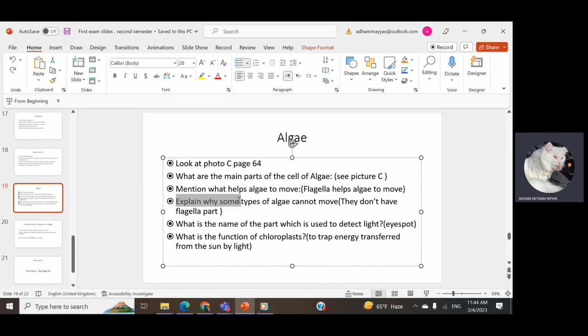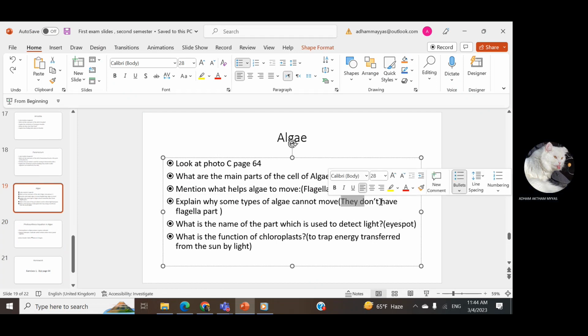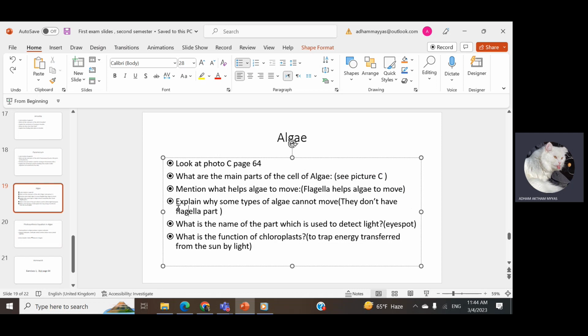Here also, if we want to explain why some types of algae cannot move, we know that they don't have the flagella part. What is the name of the part used to detect the light? It's obvious from the picture that it is the eye spot. What is the function of the chloroplast? As I said, it is to trap energy transferred from the sun by light.